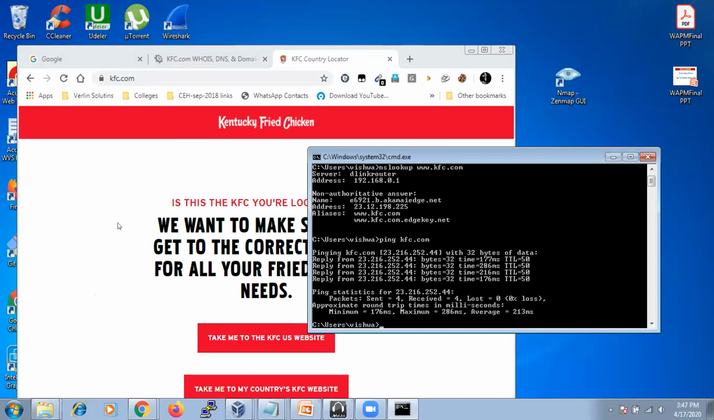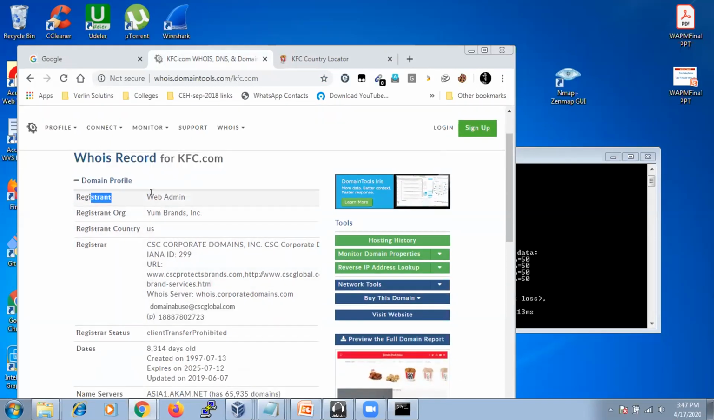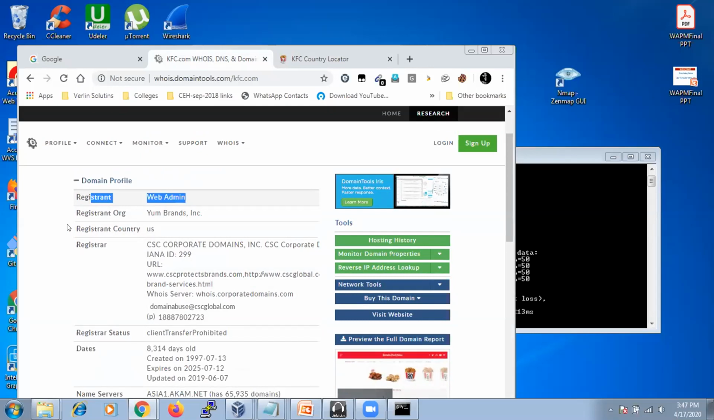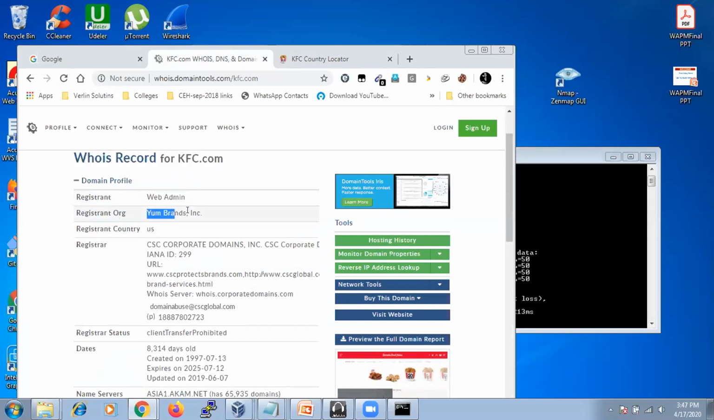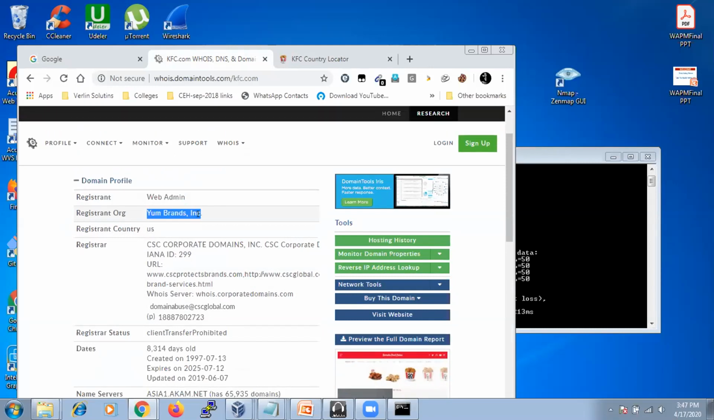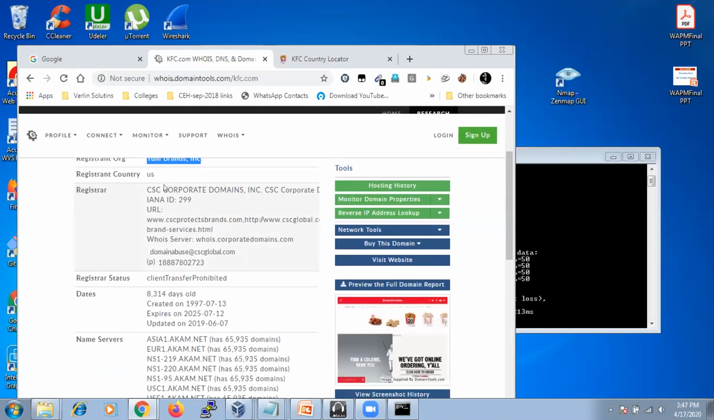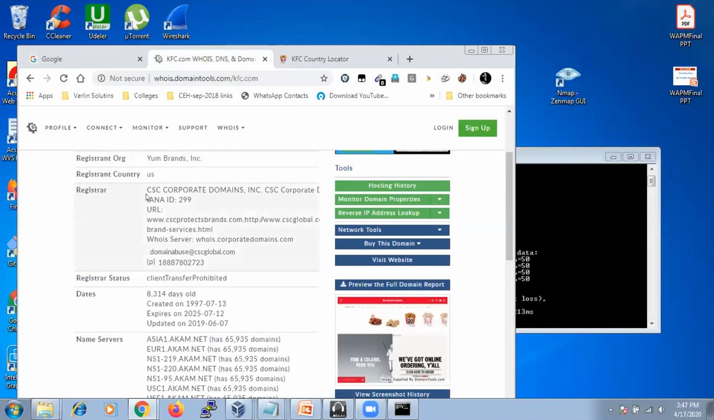Then we'll go with the details of the WHOIS records. The registrant name is web admin, and the registrant organization is Yum Brands. Everyone knows about KFC, but the main parent company of KFC is Yum Brands. That is the main thing. It is registered in the US, along with the URL and the services they get from this particular restaurant.